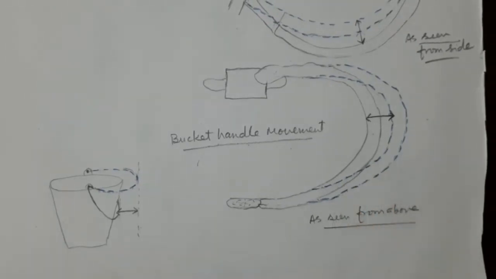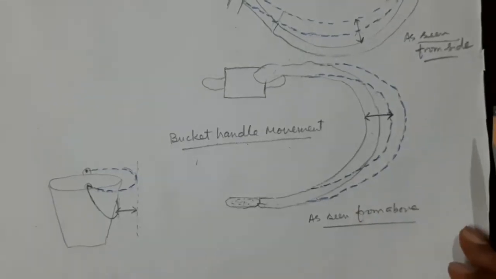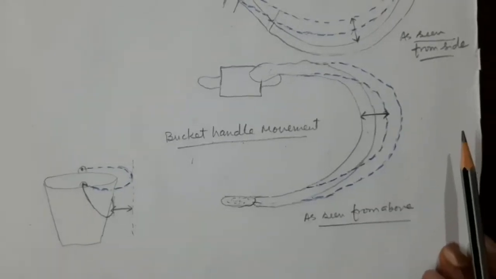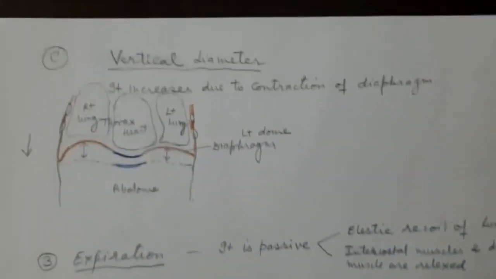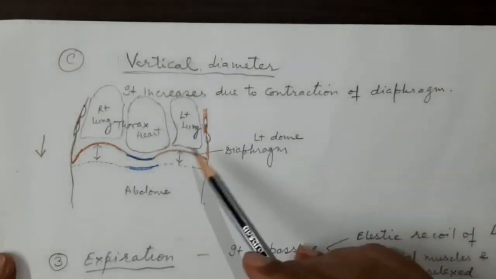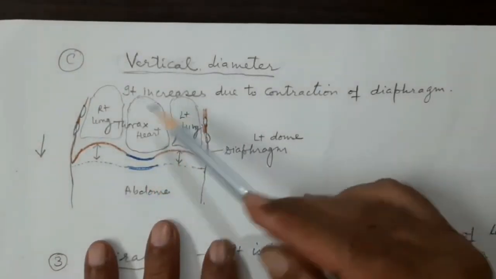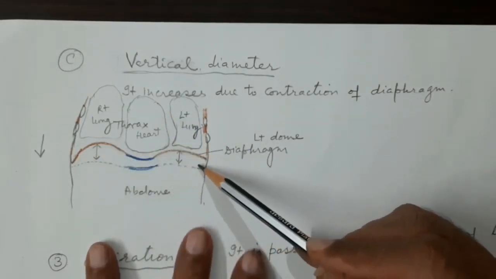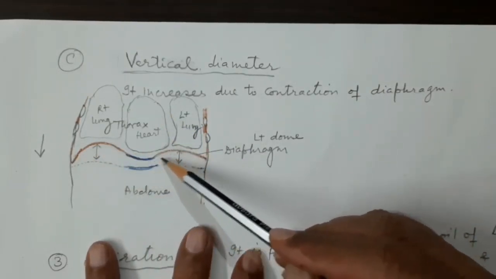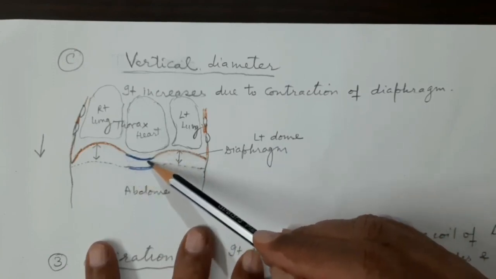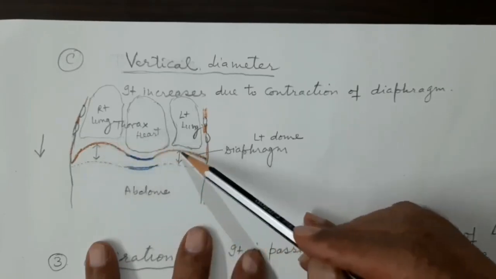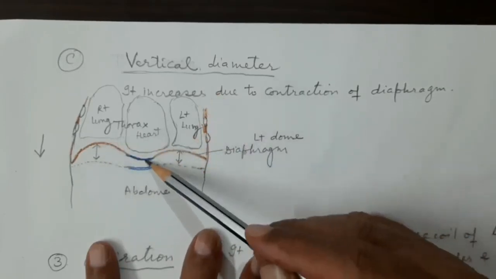Let us come to the third parameter, which will increase the vertical dimension of the pleural cavity or the thoracic cavity. You see here, this is the vertical dimension. I have just drawn a very rough diagram; you can also very quickly draw it. This is the diaphragm, and the diaphragm is a musculotendinous structure. This is the central tendon of the diaphragm, drawn in blue color, and this is the muscle color. This is the right dome of the diaphragm, this is the left dome of the diaphragm, and this is the central tendon.